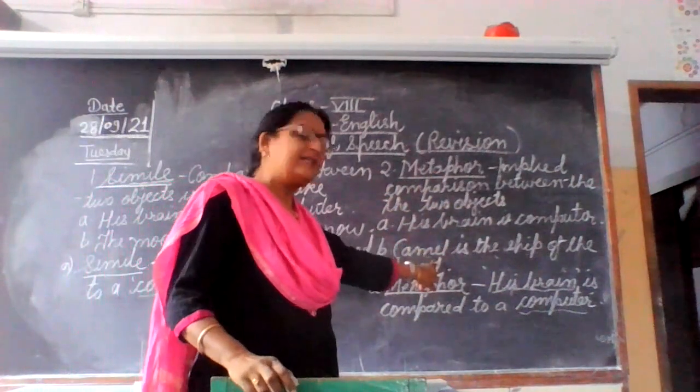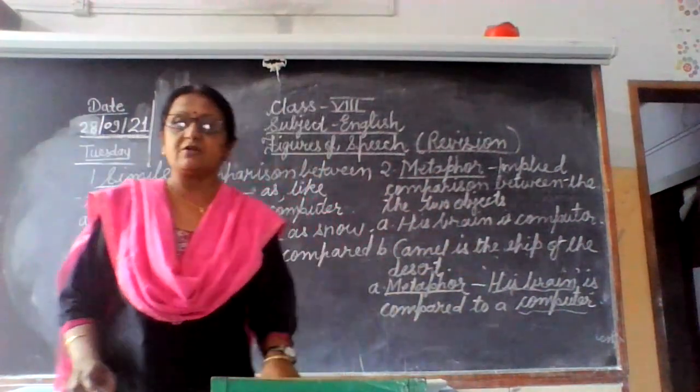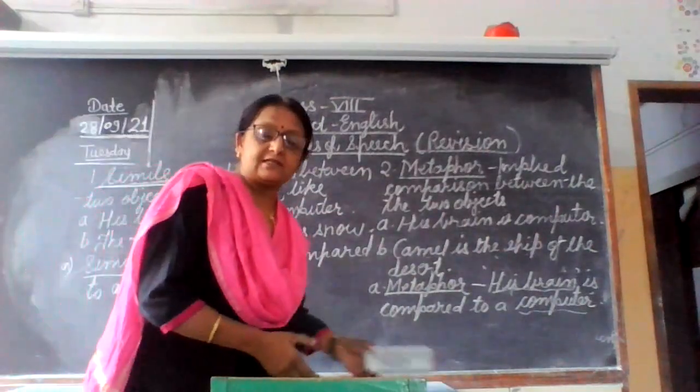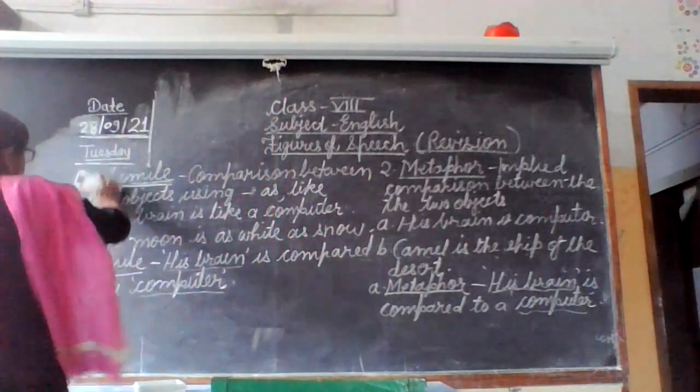His brain is a computer. Camel is the sheep of the desert. Ministers are the pillars of the state. He is the head of the family. Okay, in this way you will get the sentences. Okay, next figure of speech you will see.